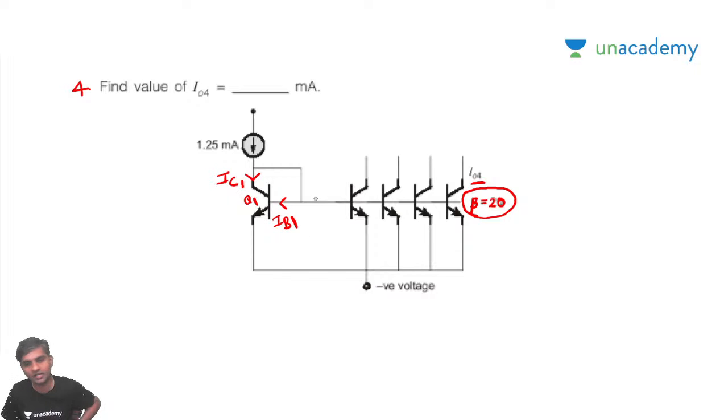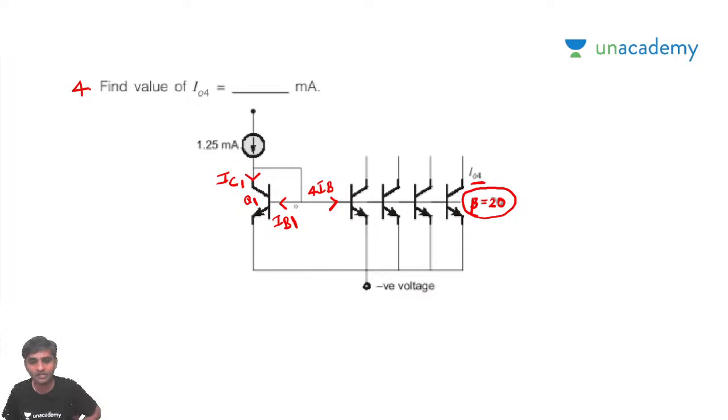If you look here, four transistors are in parallel. So how many currents will flow here? 1, 2, 3, 4. So can I say this is 4 Ib1, or 4 IB? You can mention this as Ib1 or IB.